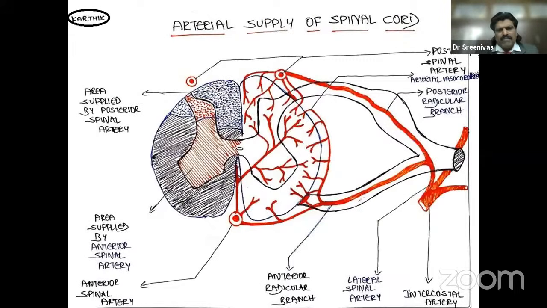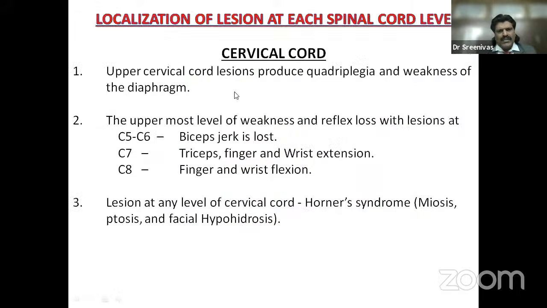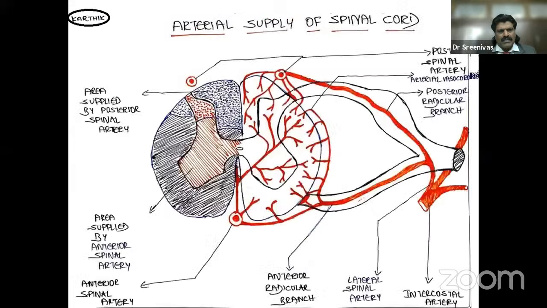So here you can see the blood supply again. You can see the posterior spinal artery here, and here you can see the anterior spinal artery. It supplies this area, and here you can see the lateral spinal artery and intercostal arteries. This is what I've been saying. So it gets reinforced by the medullary arteries, and by intercostal arteries.